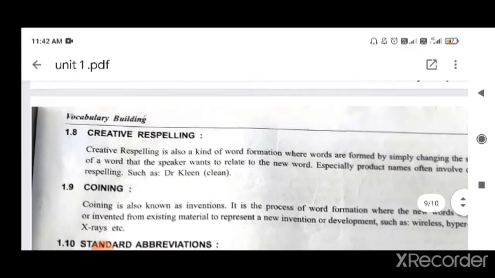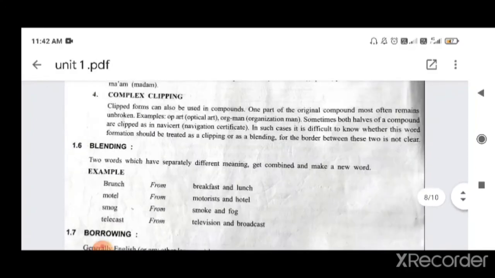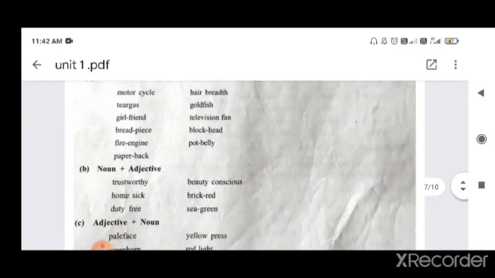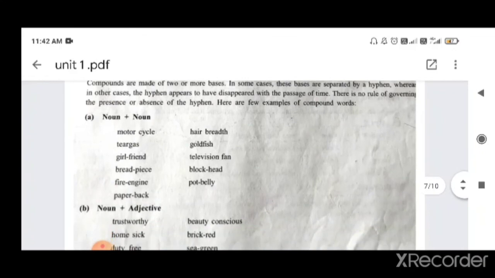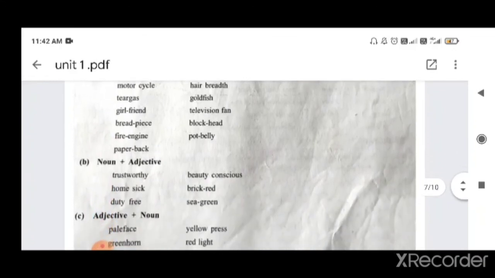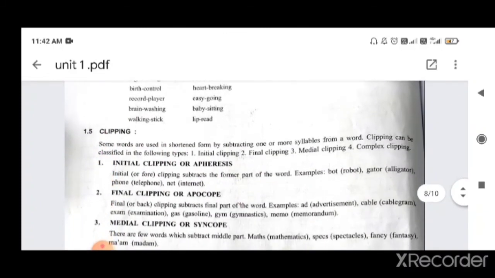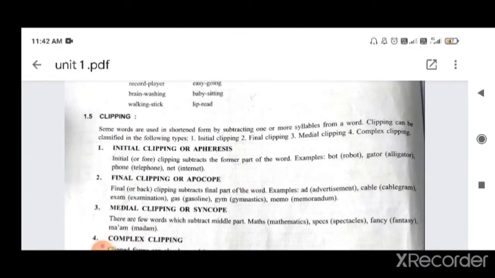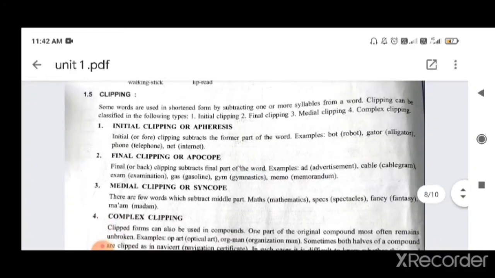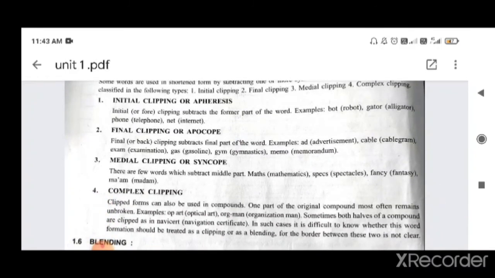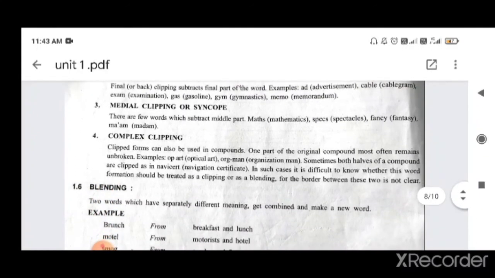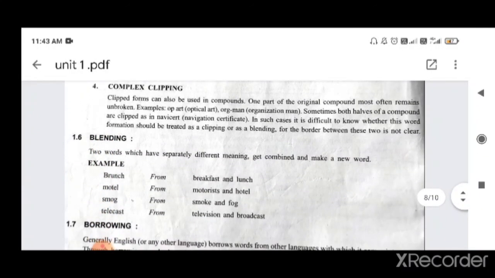Okay, so thank you. So in this lecture we have studied compounding, in that noun plus noun, noun plus adjective, adjective plus noun, then verb plus noun, noun plus verb. Clipping, in that we have studied 4 types. Okay, first is initial clipping. Okay, clipping means you remove something. Final clipping, medial clipping, then complex clipping. Okay, so it is very easy.